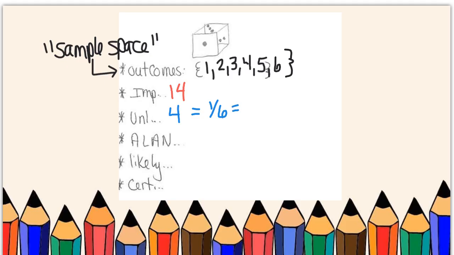Oh, let's go back to how do we change that to a percent. Oh, it's been a hot minute. We're going to take 1 divided by 6 times 100, and that is approximately 17%.